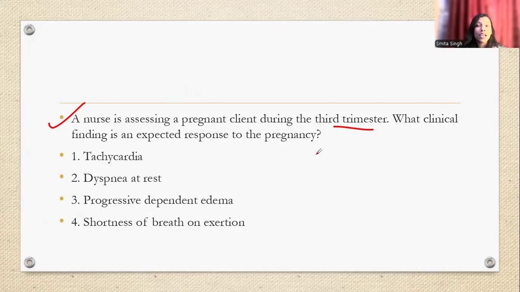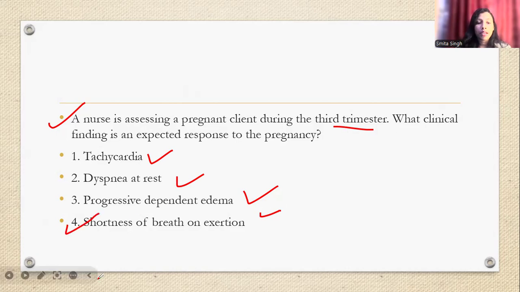Which of these things happen during pregnancy? Whether it is tachycardia, whether it is dyspnea at rest, progressive dependent edema, or shortness of breath on exertion. So shortness of breath on exertion is the answer for this.